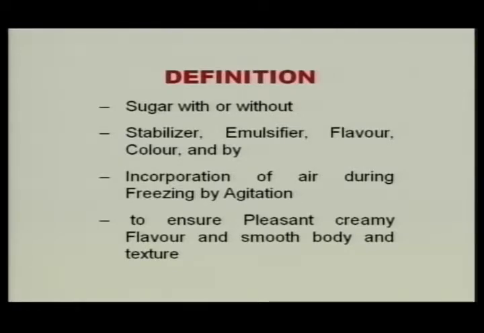So, we can define ice cream as a frozen product prepared by freezing of a mix which contains sugar, milk solids and color and flavor as per the requirement.